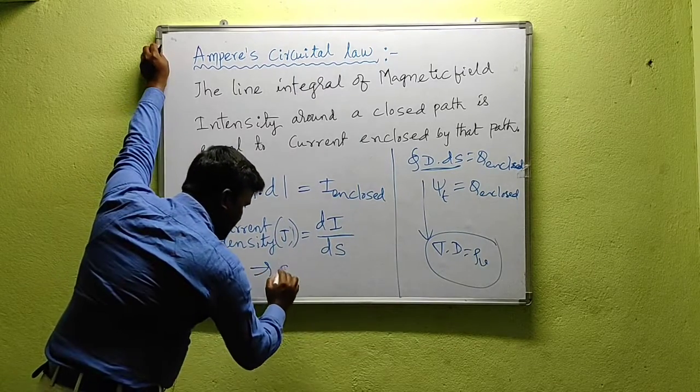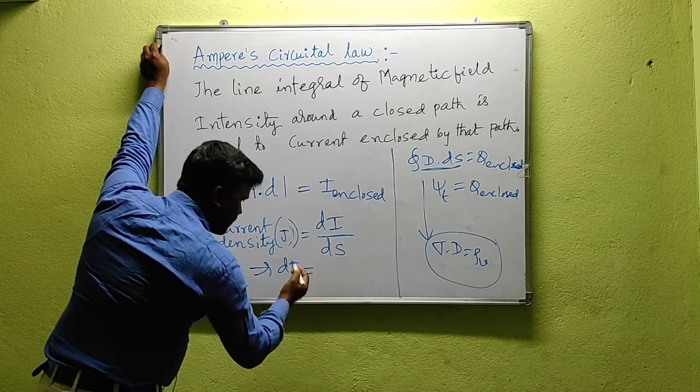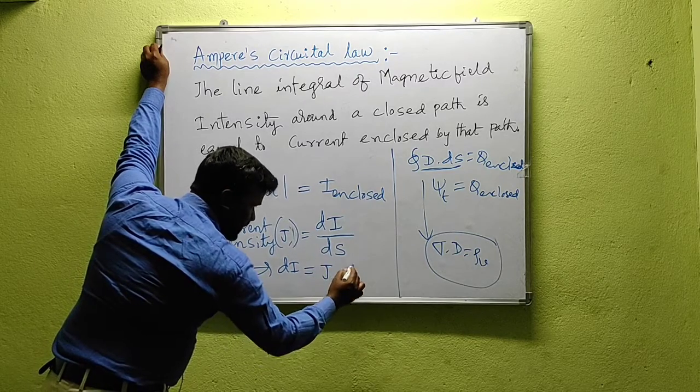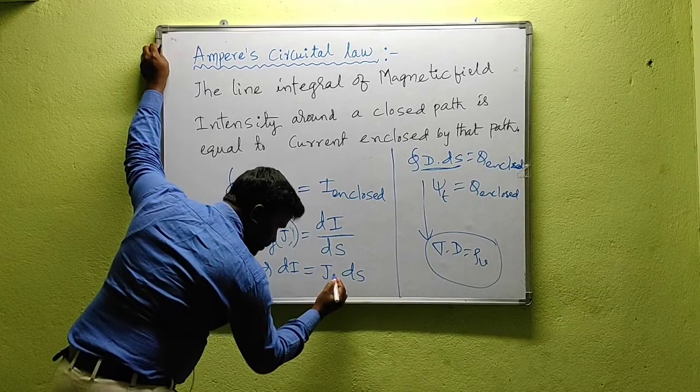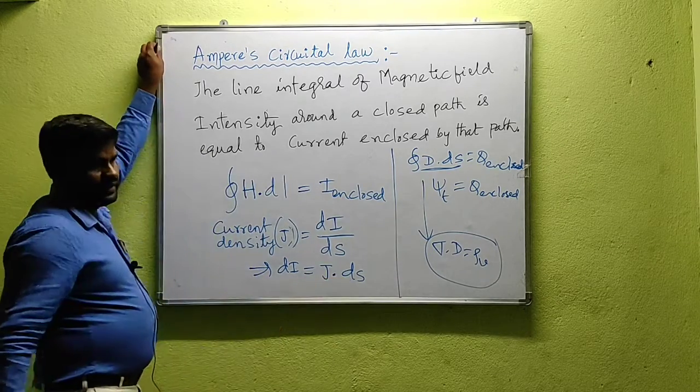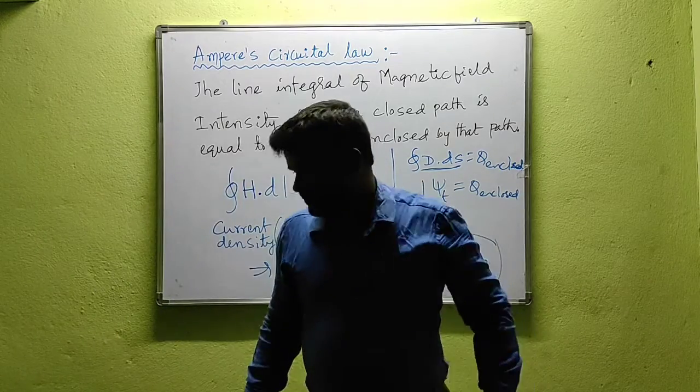From this we can write di. Current is a scalar quantity, J is a vector quantity, and the differential surface area is also a vector quantity. So that's why a scalar quantity can be written as the dot product of two vectors. Clear?